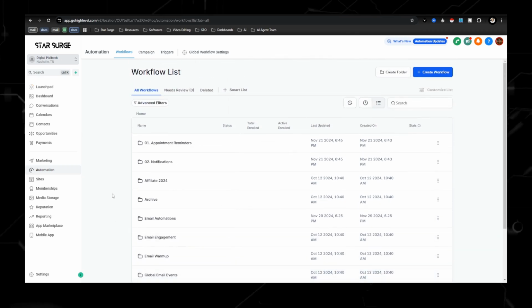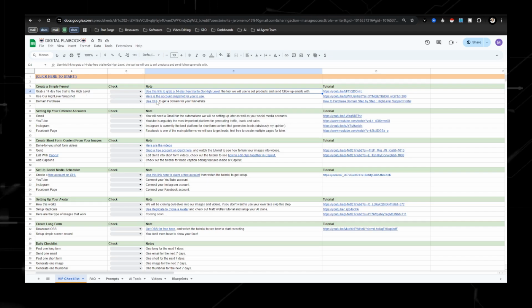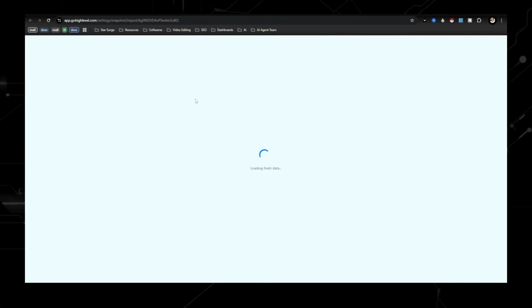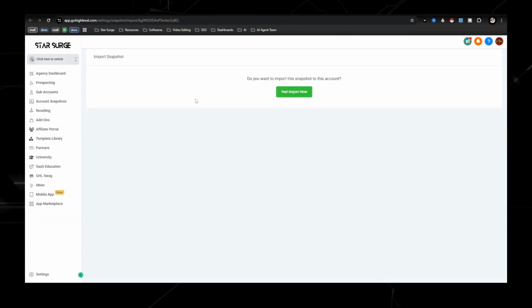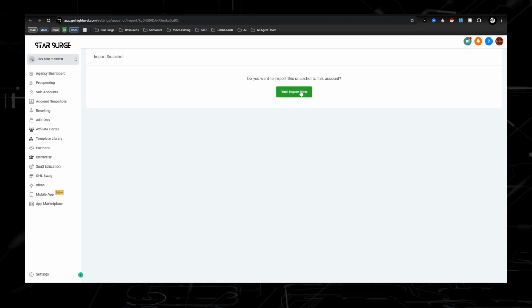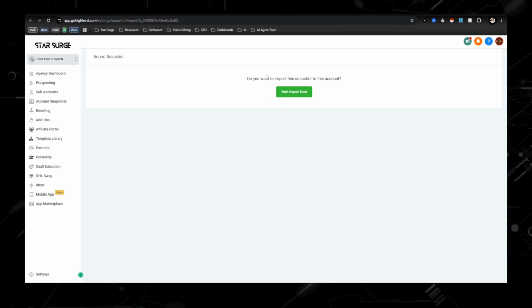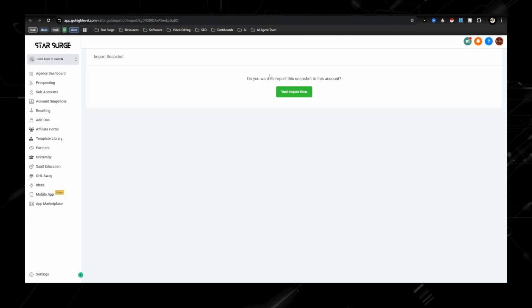And to get access to all of this stuff right here, actually, all you need to do is just follow the checklist like I said, and you'll be able to import a snapshot. And what a snapshot is, it gives you all of my funnels, all of my custom values, everything that I'm using inside my own business, and you're able to just import it directly into yours, so you don't have to spend your time trying to figure out and putting everything together, building everything.